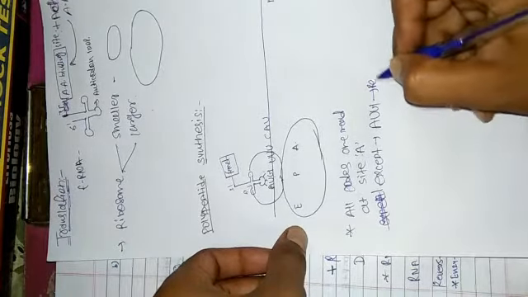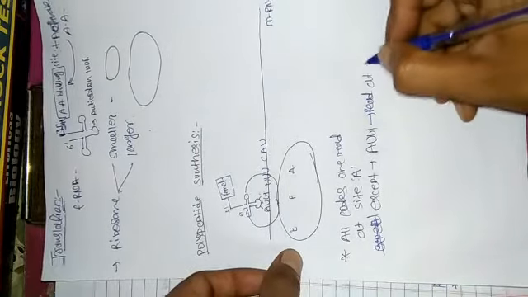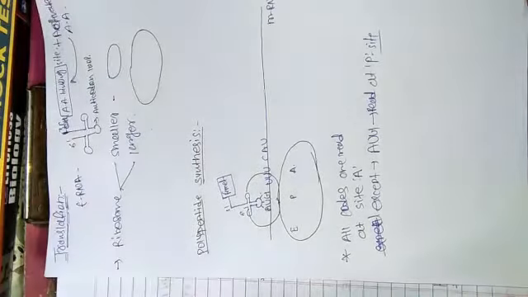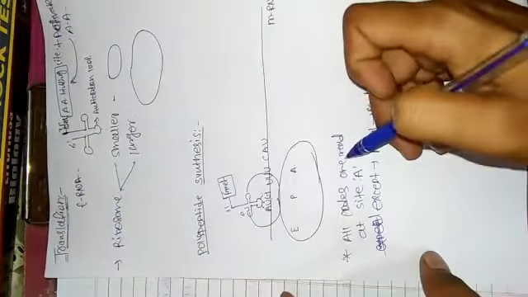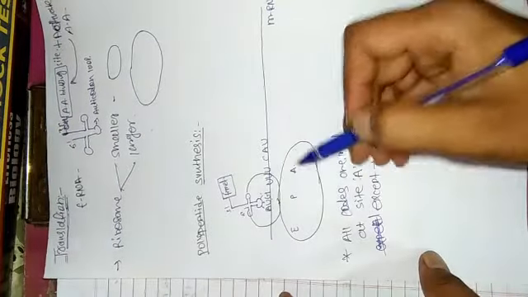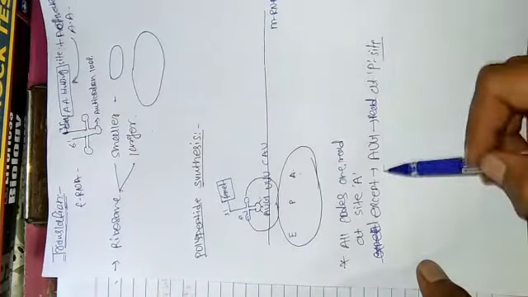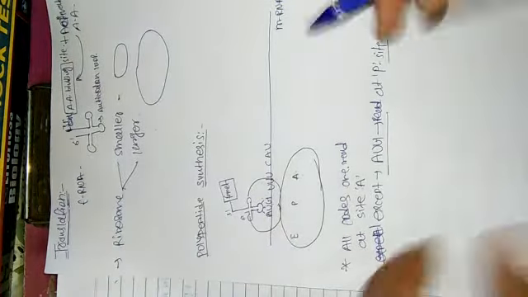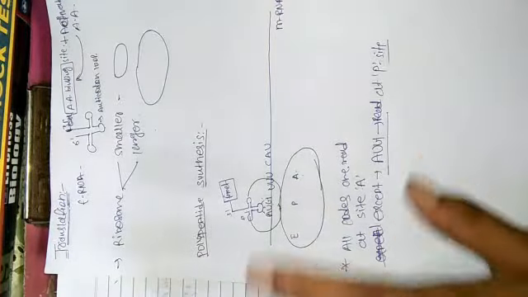The start codon AUG is always read at the P site, that is the peptidyl site, and all other codons are always read at the A site, that is the amino acid site.